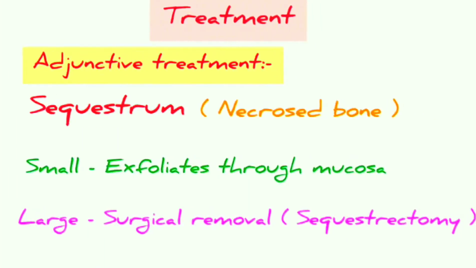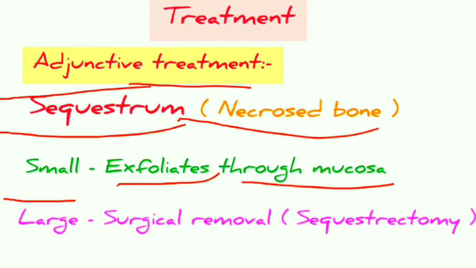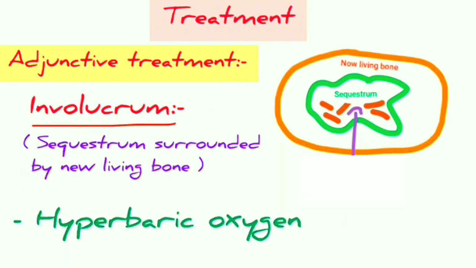As you can see, the adjunctive or additional treatment depends upon whether there is formation of sequestrum or not. If there is formation of sequestrum, that is necrosed bone, and if it is small, we will exfoliate it through the mucosa. And if it is large, we will do surgical removal, which is called sequestrectomy. If there is formation of involucrum seen.